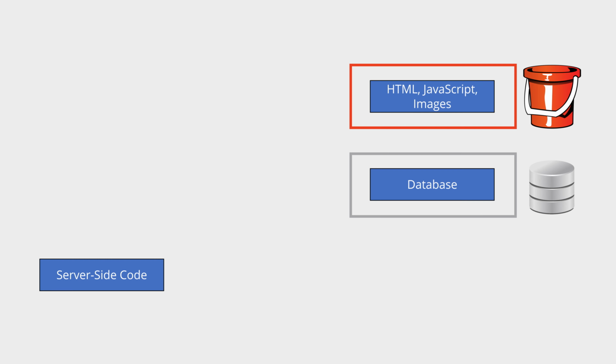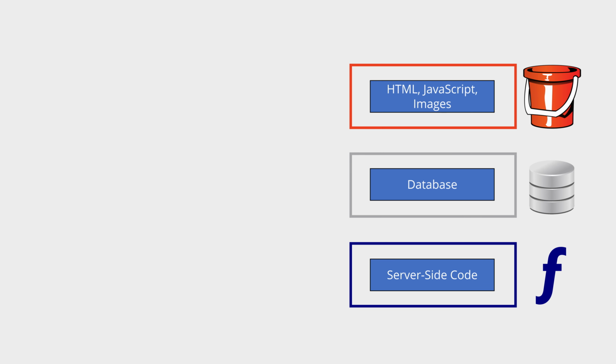To provide the rest of our app's functionality, we need somewhere to run our code. We can do this using a function in Azure or a Lambda function in AWS. Same thing, different vendor. These functions aren't connected to a website, they're just somewhere to execute code when triggered. Where this code gets executed is the vendor's problem to solve.